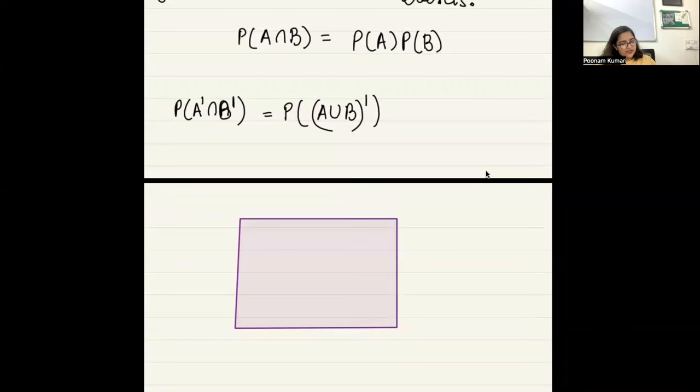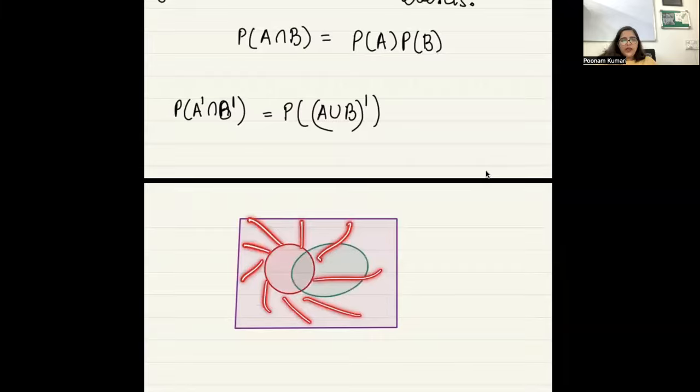Let's say this is A and let's say this is B. So what is A complement intersection B complement? A complement is this, and B complement is this. So what is the common area in all of this?